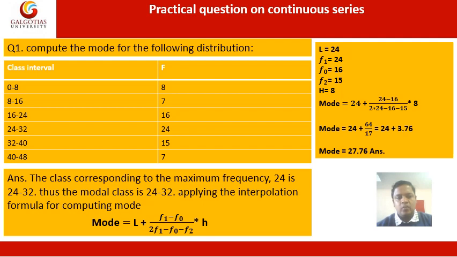Once we have found the modal class, we use the formula: mode is equal to L plus (f1 minus f0) divided by (2f1 minus f0 minus f2), multiplied by h.